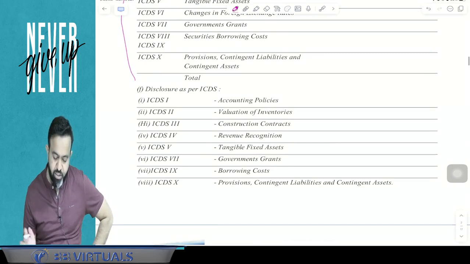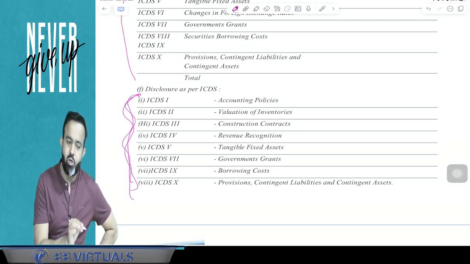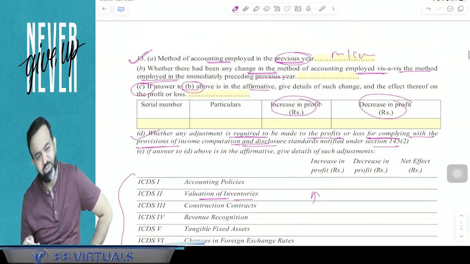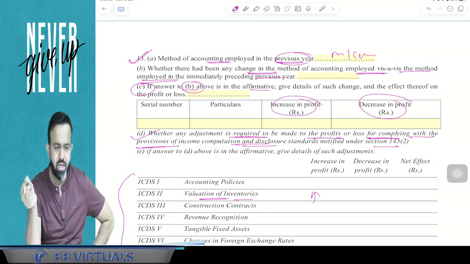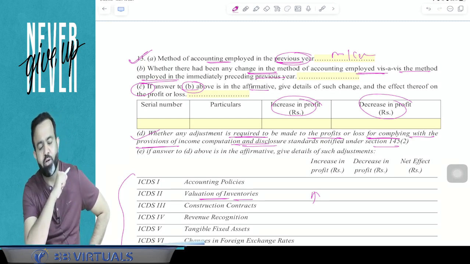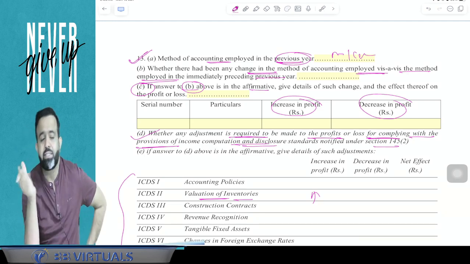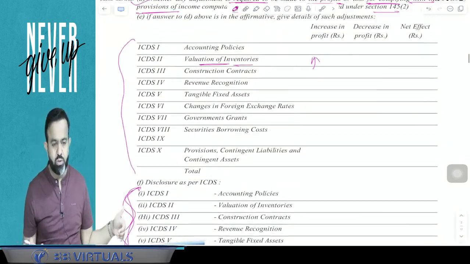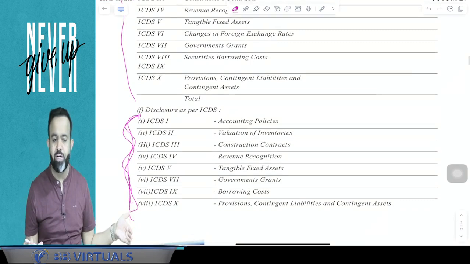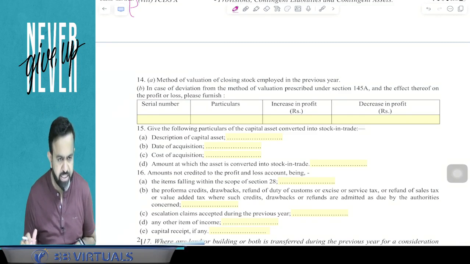And after that, guys, whatever the disclosures of these 10 ICDS are, those are also required to be disclosed in clause number 13 only. So this is about clause number 13 of Form number 3CD. This is related to the method of accounting. Is there a change in the method of accounting? If the answer is yes, then due to that, what is the increase or decrease in profit or loss? The next part is, due to the ICDS, if there is a change in profit, that also has to be mentioned. And the last point is, okay guys, the disclosure due to the ICDS is also required to be mentioned in clause number 13 of Form number 3CD. You got my point or not?